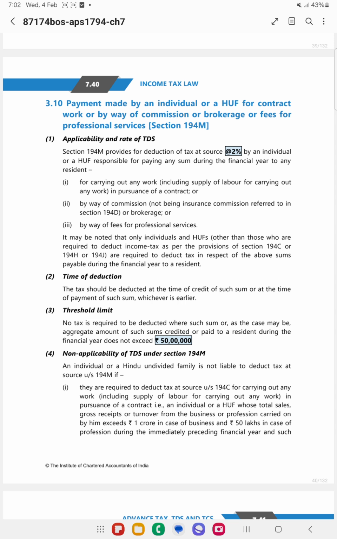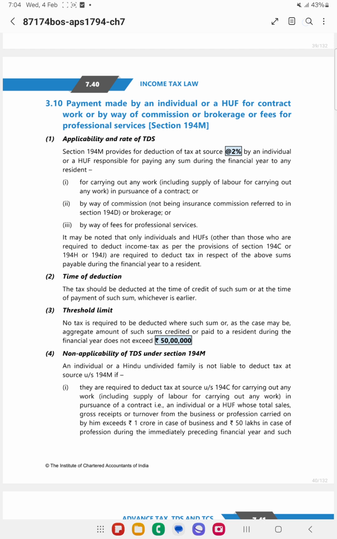Now next, if there is any payment by way of commission or brokerage which is not covered under insurance commission, or for professional services, or for carrying out any work in pursuance of a contract, then 194M is applicable, provided the aggregate payment doesn't exceed 50 lakhs.